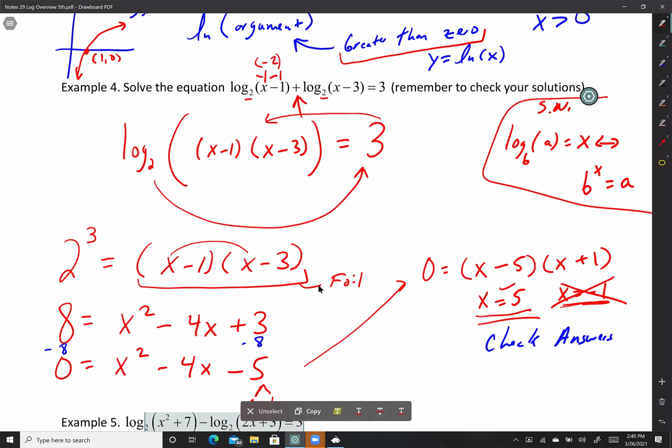What's up, Miss Cruz? I saw your hand up. Why wasn't it like x plus 5 and x minus 1? Oh, that's a good question, miss. Don't write this down, just listen. If I go this way, when I FOIL or distribute, I would have gone x squared plus 4x minus 5. And I don't have a plus 4x, I have a minus 4x. You know what I mean?